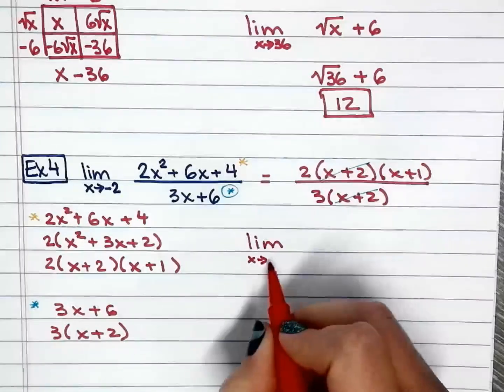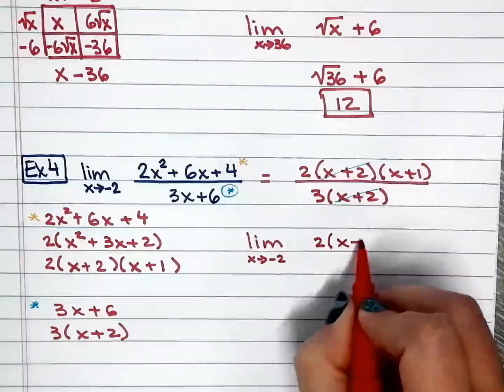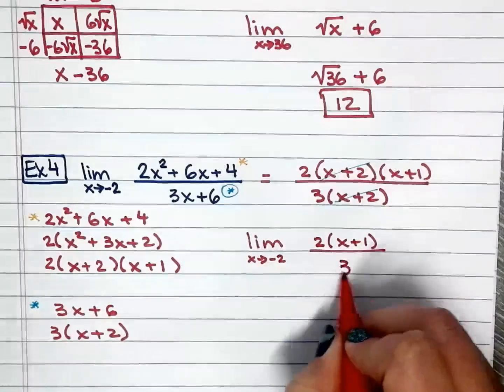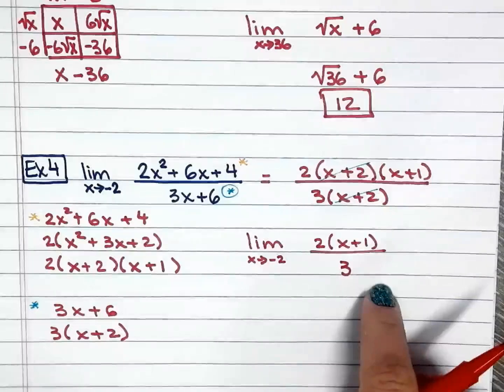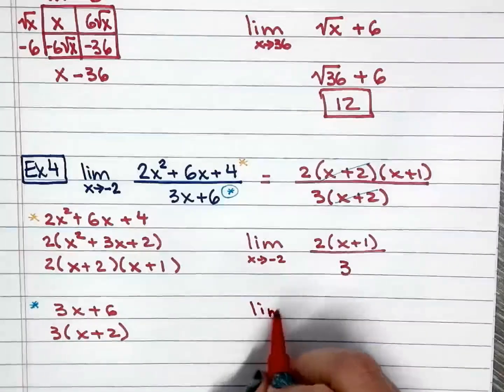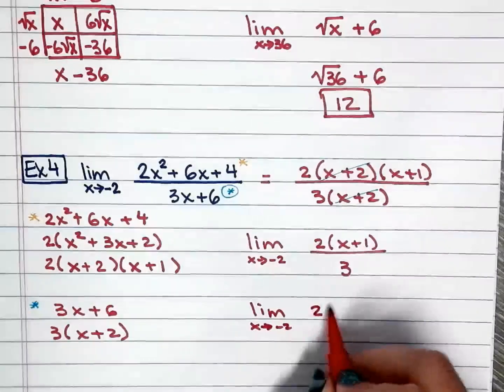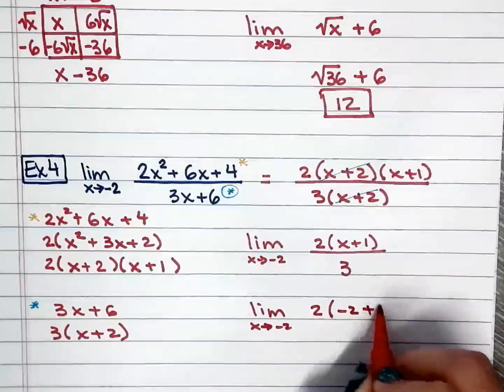So the limit as x approaches negative 2 of your new function here, 2, x plus 1, and then over 3. At this point, go ahead and evaluate by substitution here. So you have the limit as x approaches negative 2, so go ahead and plug in negative 2 for x.